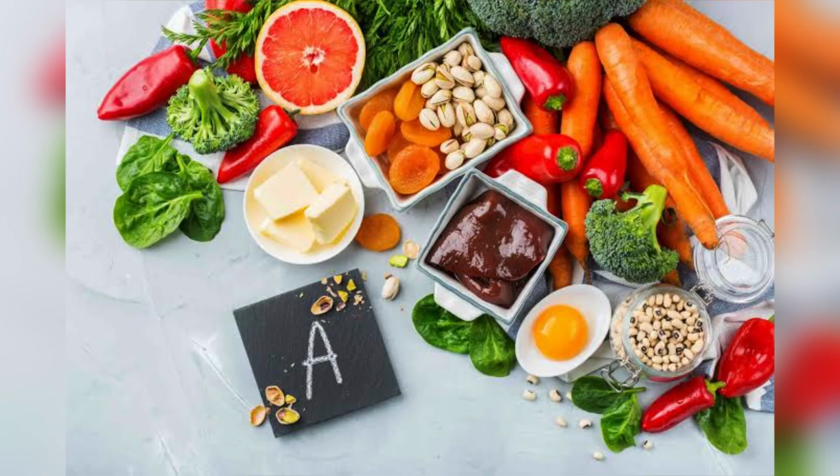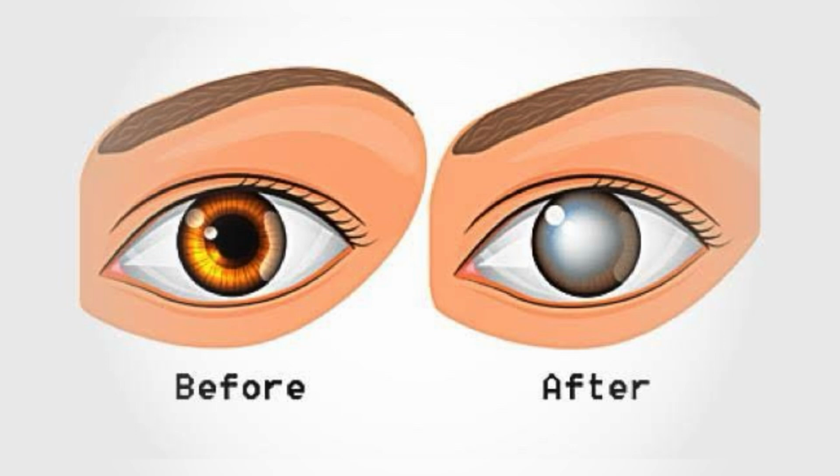And next comes vitamin A. Vitamin A sources are liver, egg yolk, butter, green leafy vegetables, carrots and many more. The deficiency of vitamin A causes night blindness. As you know, vitamin A is very important for our eyesight. So this is the symptom, before and after. The deficiency of vitamin A causes night blindness. We can't see if we have